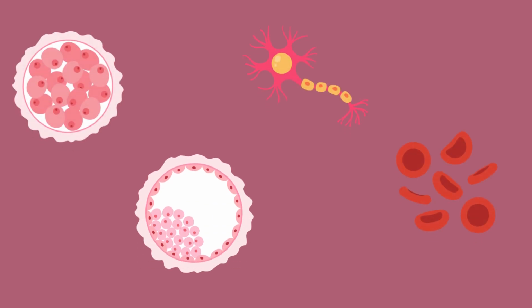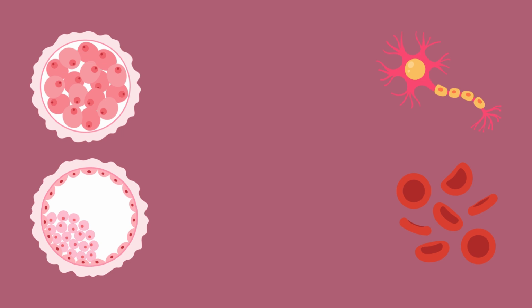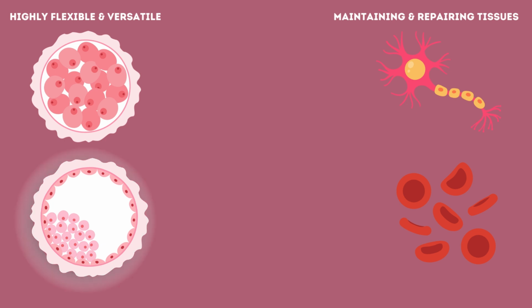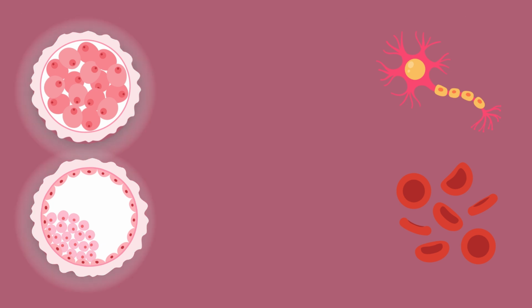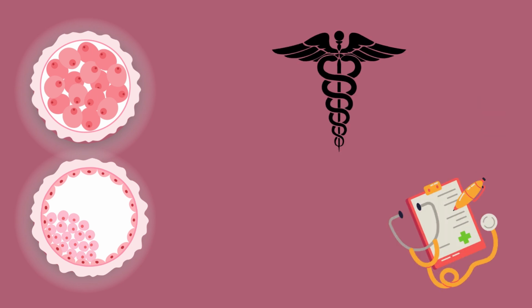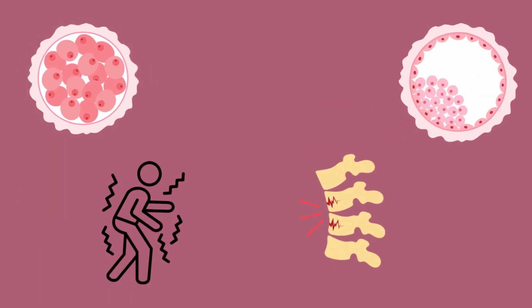Each type of stem cell serves an important function in development and tissue regeneration. While totipotent and pluripotent stem cells are highly flexible, multipotent and unipotent stem cells specialize in maintaining and repairing specific tissues. These stem cells, particularly pluripotent and totipotent, hold great promise in the medical field. Ongoing research is focused on using them to regenerate tissues and replace damaged cells, with embryonic stem cells showing potential in treating diseases like Parkinson's and spinal injuries.